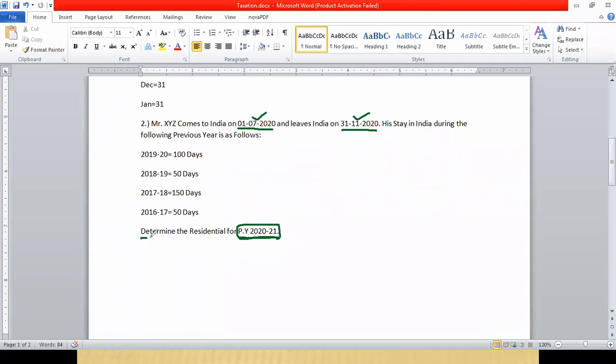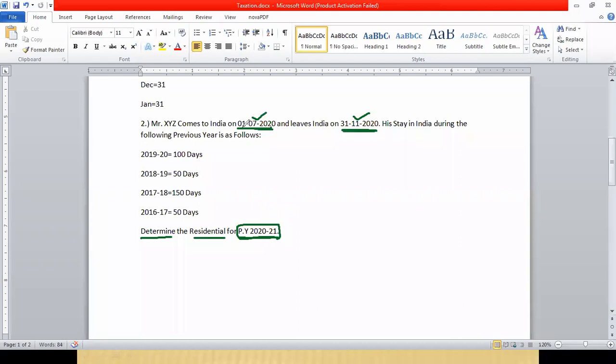See what is said: determine the residential status for the previous year 2020-21. If you see these two dates, 1st July 2020 and 31st November 2020, these two dates are coming in this financial year, no? 2020-21, because this will begin on 1st April and end on 31st March.